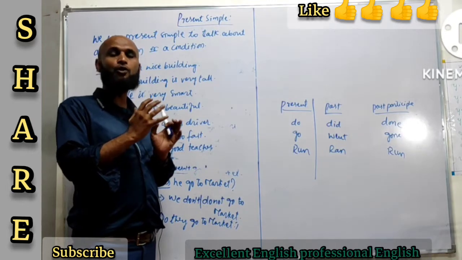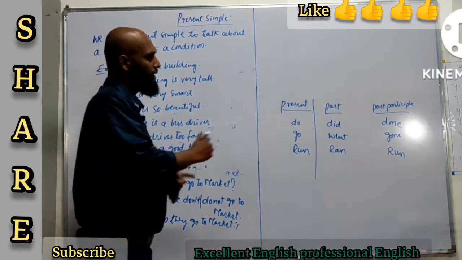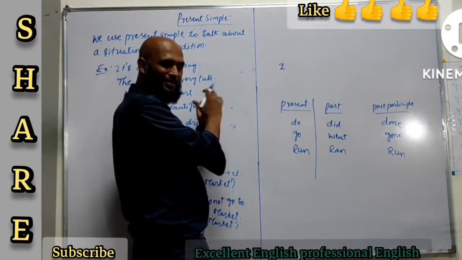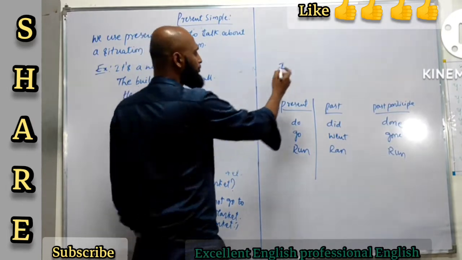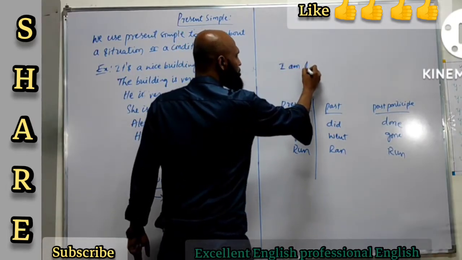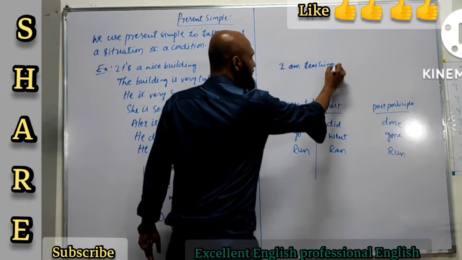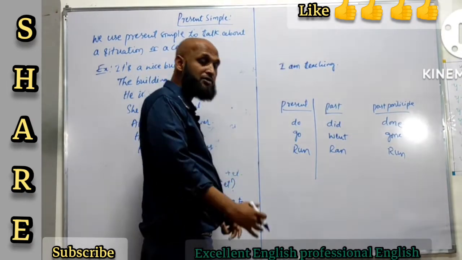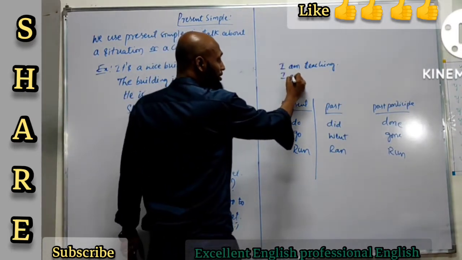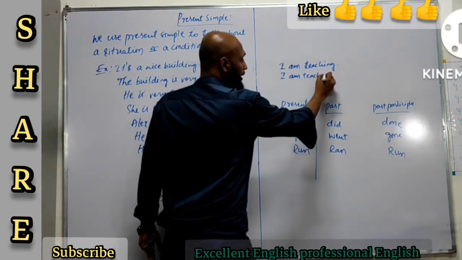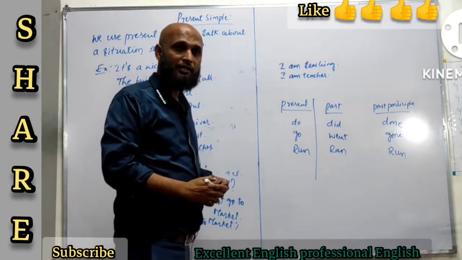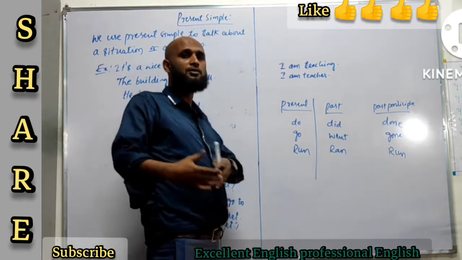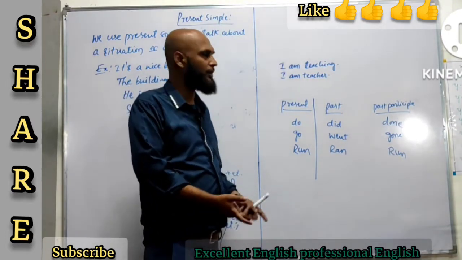If I say that in present continuous, I'm focusing only on the activity or the action. Let me give you this example as well, and we can relate it with present simple and understand it better. I am teaching. When I say that I'm teaching, it means that it is taking place right now. The action is going on. If I say that I am a teacher, it means that though I am not teaching at the time, I may or may not be teaching at the point of time that I'm saying that.